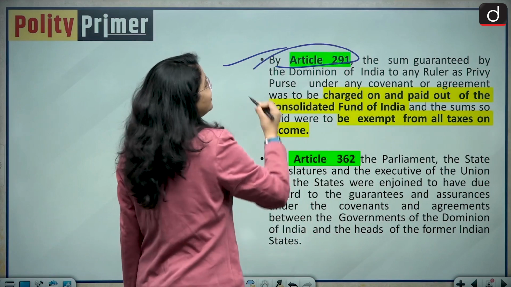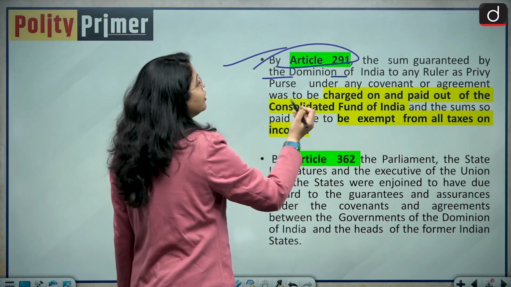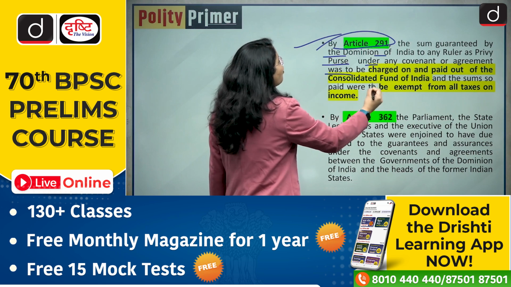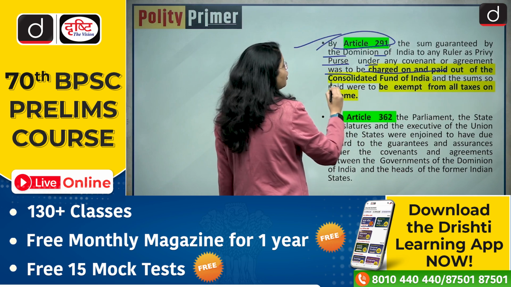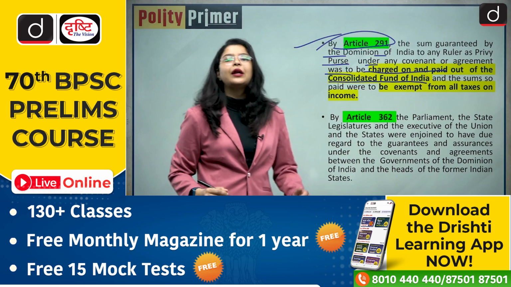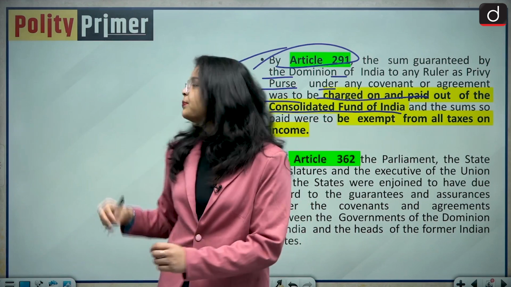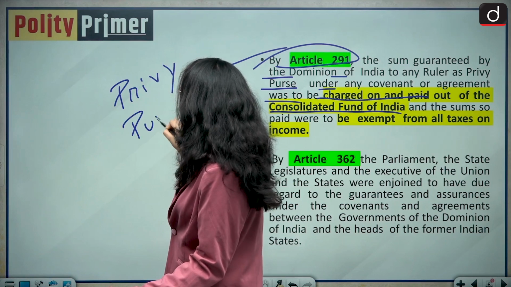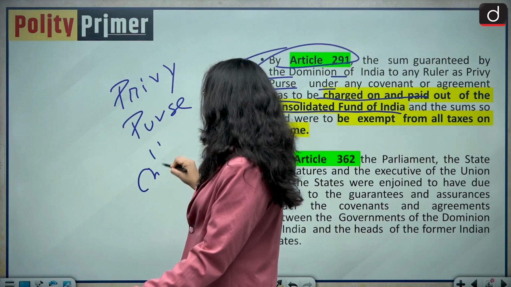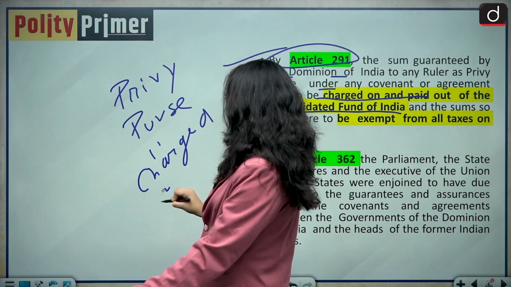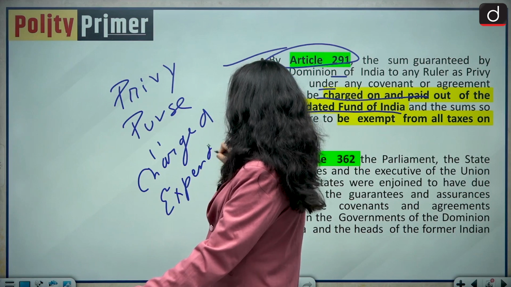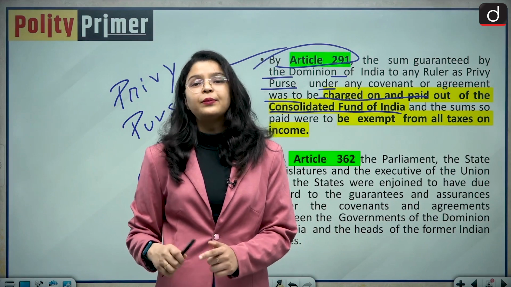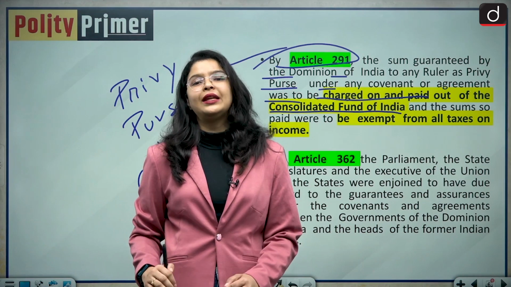by Article 291, the sum guaranteed by the Dominion of India to any ruler as Privy Purse under any covenant or agreement was to be charged and paid out of the Consolidated Fund of India. That means, as per Article 291, Privy Purse was a charged expenditure on the Consolidated Fund of India. That means it could not be put to vote in the Parliament.